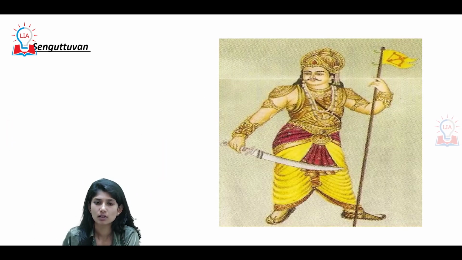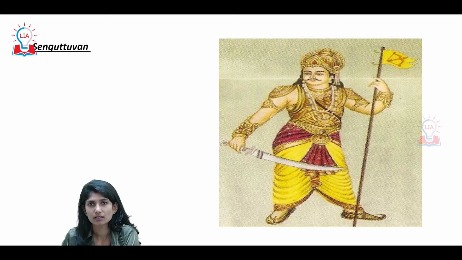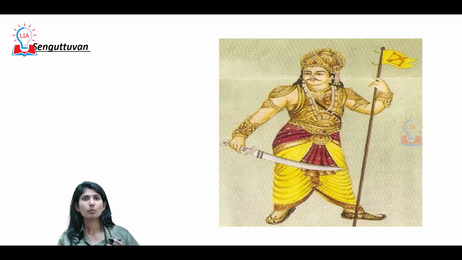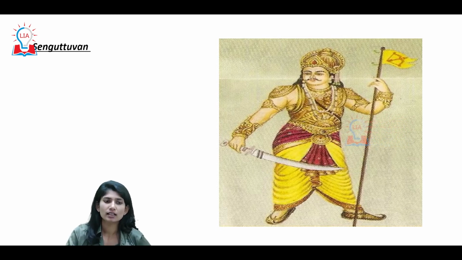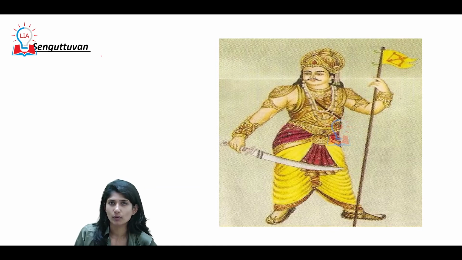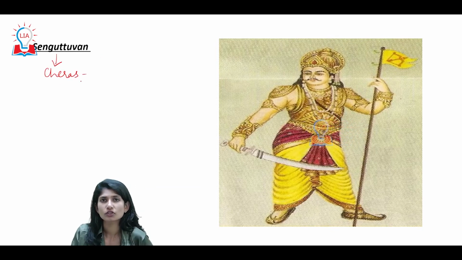Now, one important strength of the kingdom at its peak, during this particular king, if you have to tell that for Cheras, is the Cheran king Sengotavan. The name of Cheras reached its peak, and he is mentioned in the Sangam literature as well as the post-Sangam literature of Silapadigaram.